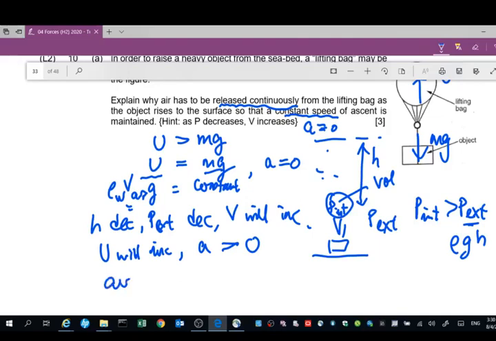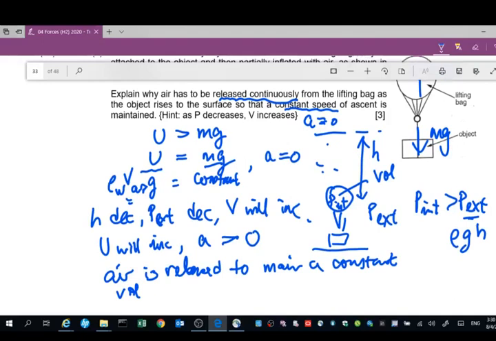Okay, so air is released to maintain a constant volume. When the volume is constant, then the upthrust will be constant, and then you will have acceleration equal to zero.